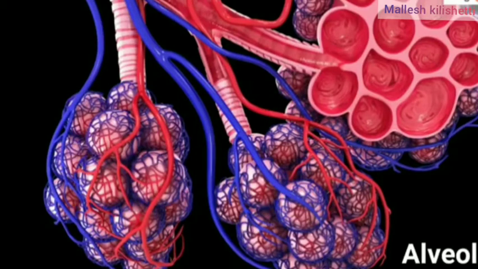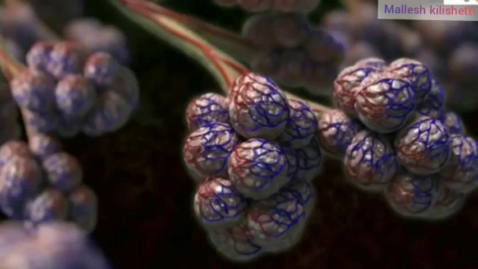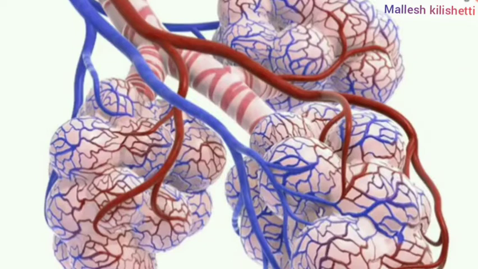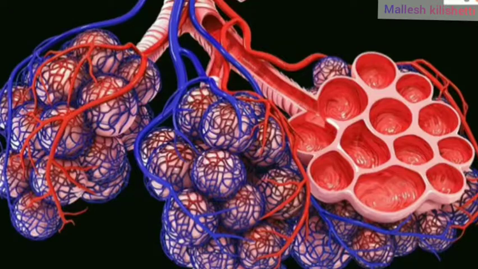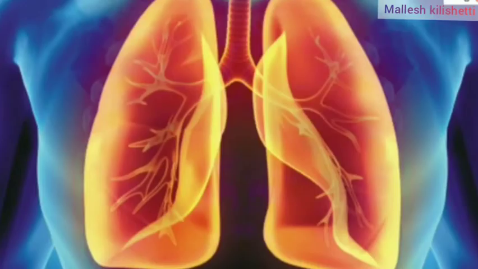Alveoli play the important role. In the alveoli only, gas exchange takes place. Through the diffusion process, oxygen mixes into the blood. The alveoli are totally covered with blood cells. In this way oxygen enters our body and, through diffusion, mixes into the blood.